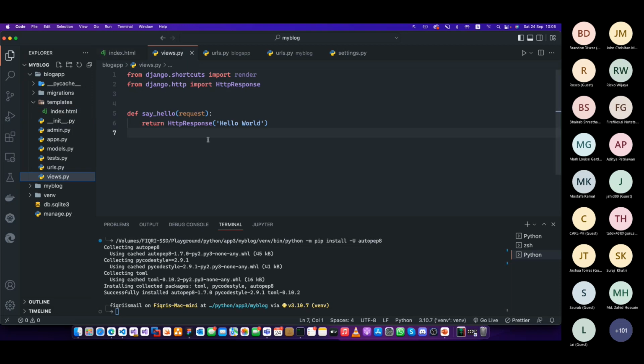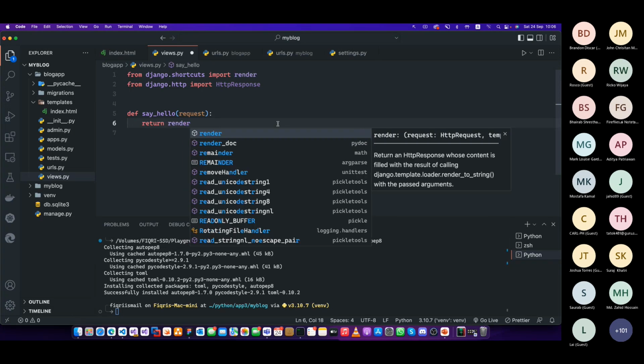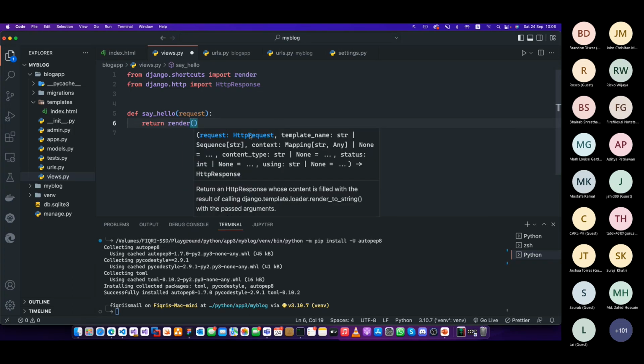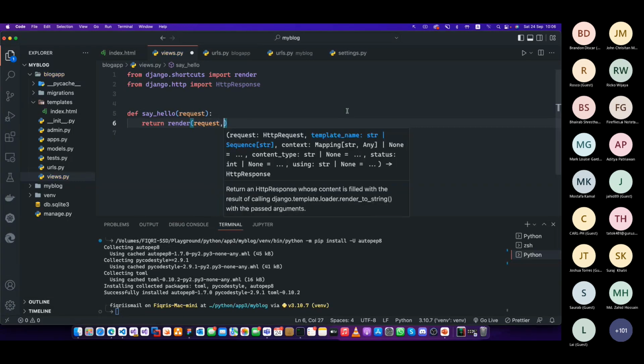Now we have to tell this request not to return just an HTTP response. Make sure you return a template, or whatever the view is. So this is how you do that. You have to import django.shortcuts render, and you have to return it like this. Return render. Now when you open your brackets, it will ask for the request, the HTTP request. I will say request and then the template name. That's it, and everything else is optional. Now I'm going to say request, comma, now the template name. The template name is index dot.